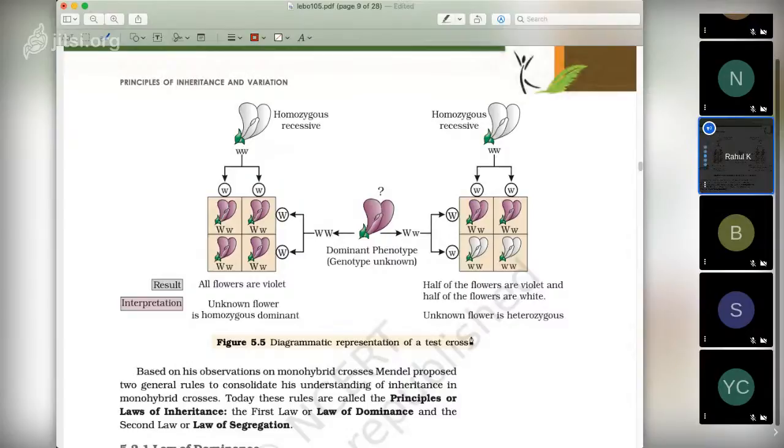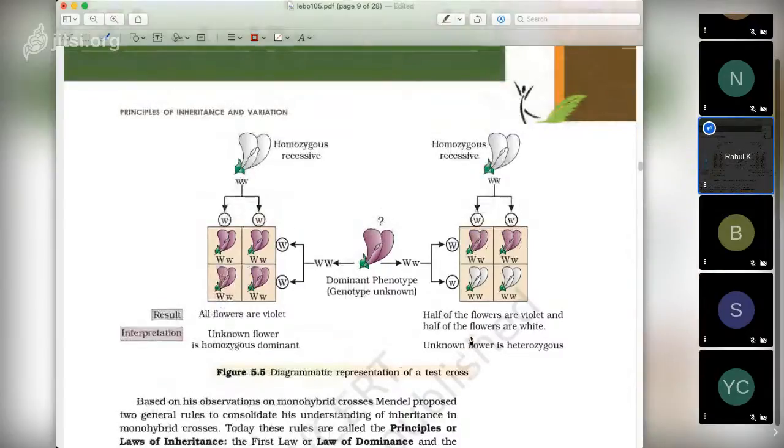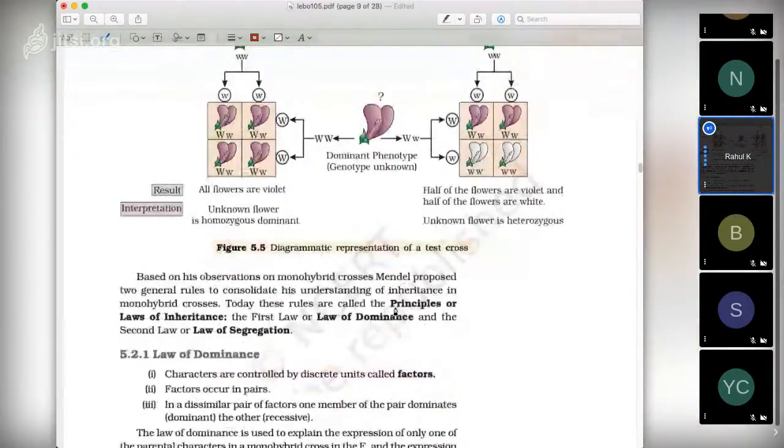Okay, so test cross is you are crossing dominant phenotype with the homozygous recessive trait. Okay, this is called as test cross, and it is used to find out whether the dominant allele is pure homozygous or it is heterozygous. Or here you can say hybrid, and this is capital WW or small ww is homozygous pure, and this is heterozygous hybrid.